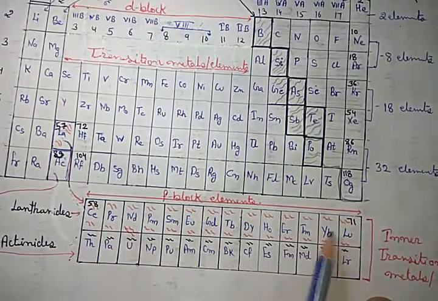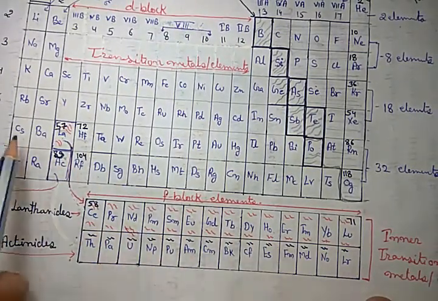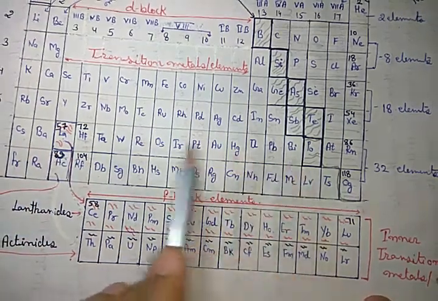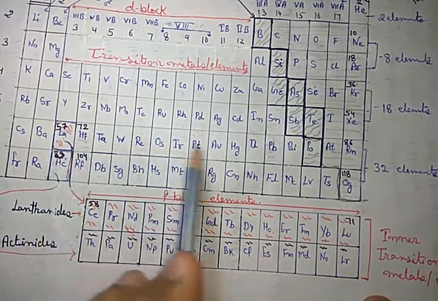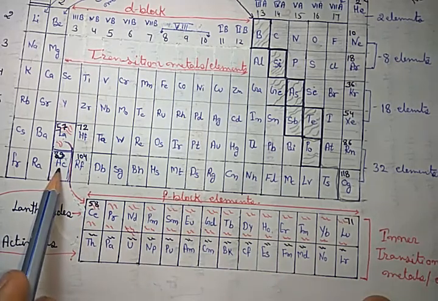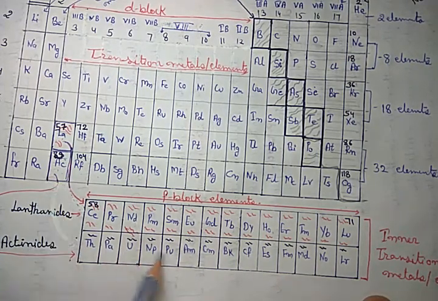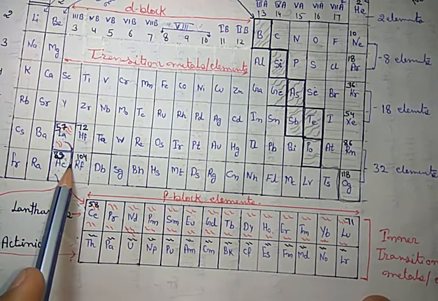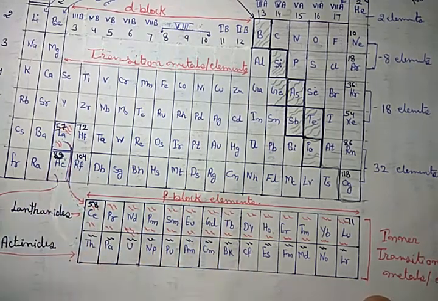So these 14 elements will count in this period. That's why they are 32. Similarly, after actinium, there are 14 elements which are counted in the period.